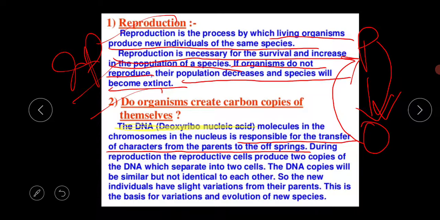During reproduction, the reproductive cells produce 2 copies of the DNA which separate into 2 cells, and the DNA copies will be similar but not identical to each other. This is the main line from this slide, that it is not identical.